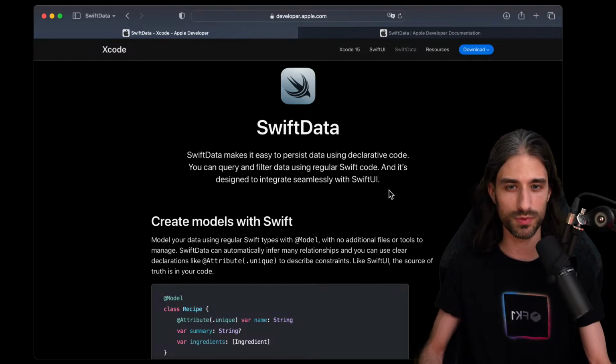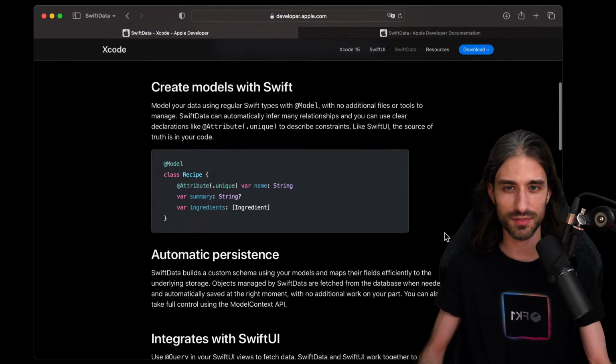And I hope I'm not going to say Swift UI by mistake. We're talking about Swift Data today. So Swift Data makes it easy to persist data using declarative code. So we can see the two keywords, persistence, because it's about persisting data, and declarative, so with a syntax that is much more aligned with Swift UI than what raw core data would be. And you will understand just a bit later why I'm saying raw core data here. So you can query and filter data using regular Swift code, and it's designed to integrate seamlessly with Swift UI. We're going to see a few examples of this just after.